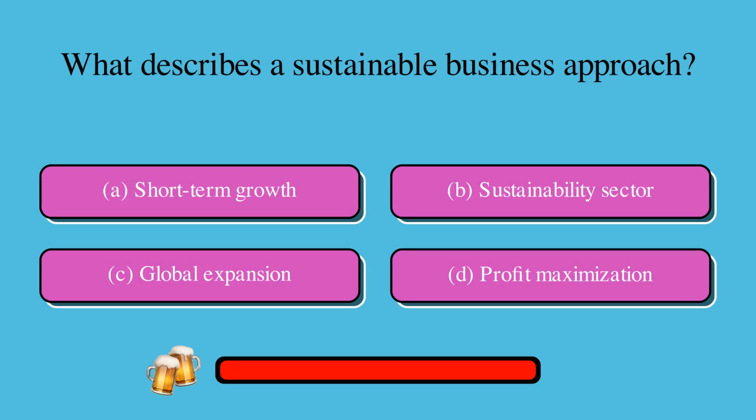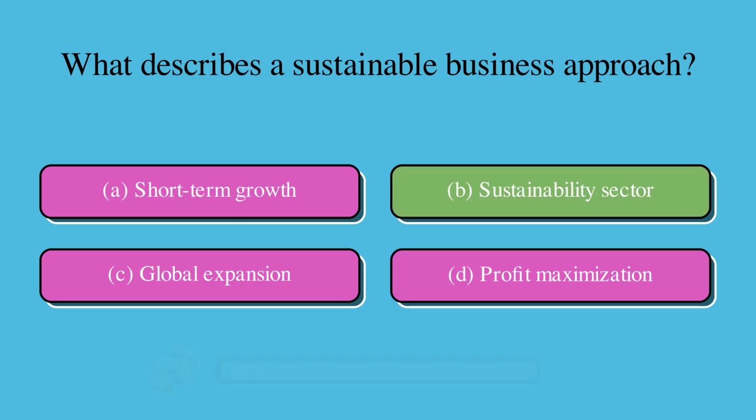What describes a sustainable business approach? Is it A, short-term growth, B, sustainability sector, C, global expansion, or D, profit maximization? The correct answer is B, sustainability sector.